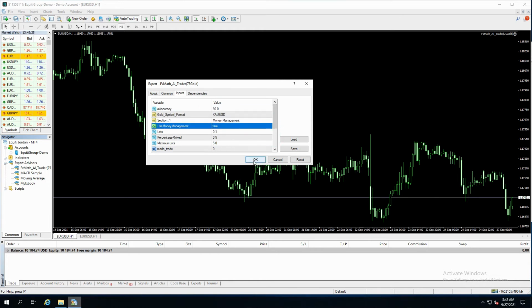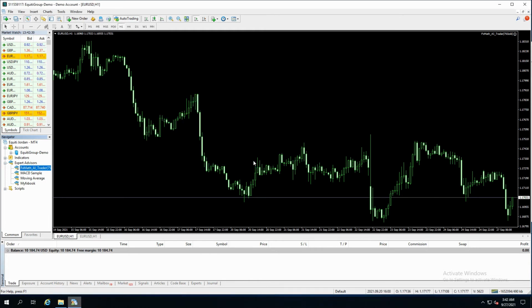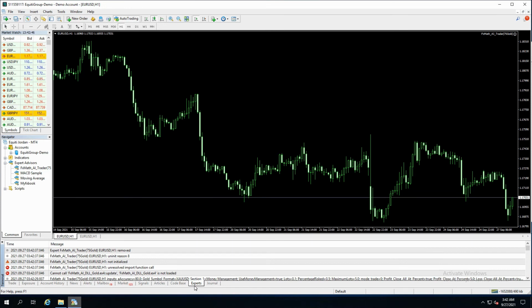For the first time when you attach it on chart, it starts downloading the DLL in your MT4 library folder. You should wait. It'll start downloading. Okay.